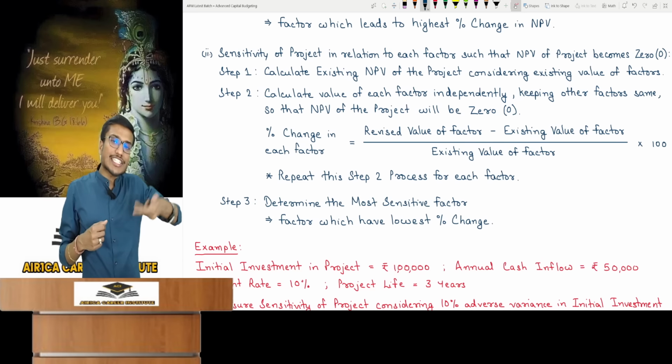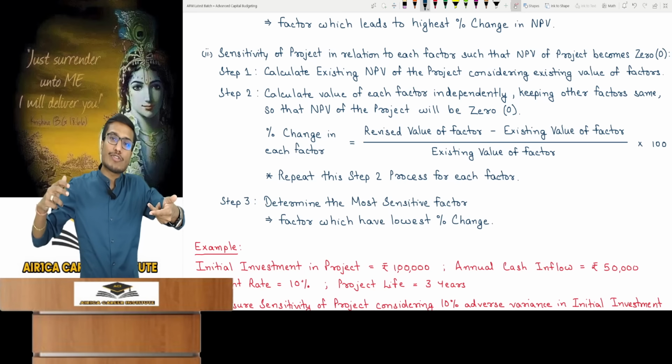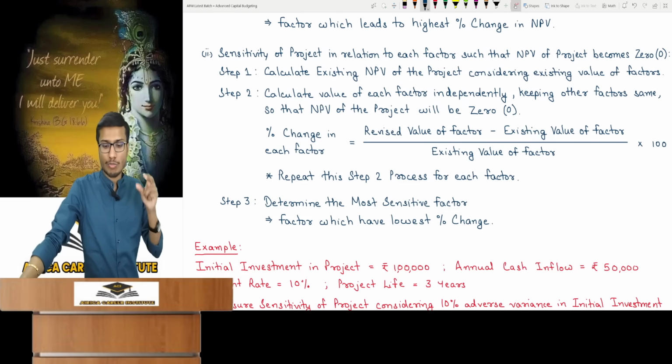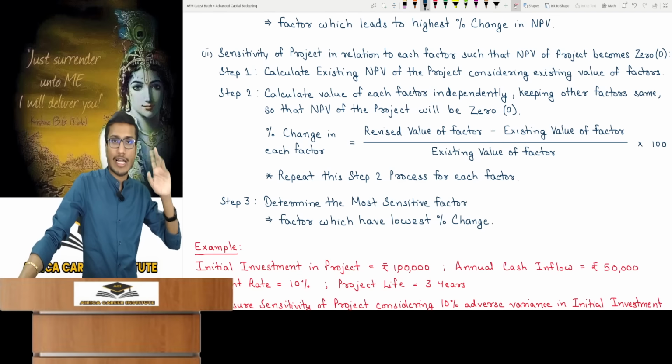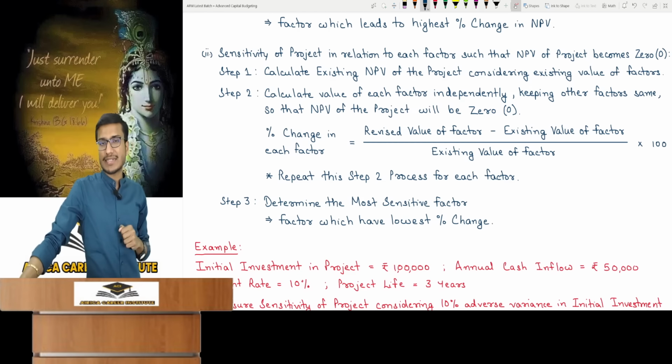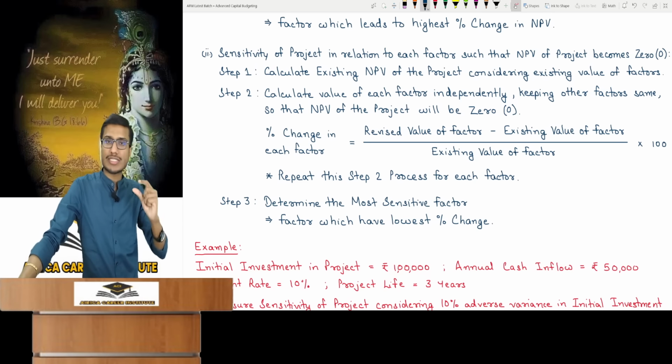Because just a 10% change makes the NPV 0. Annual cash flow needs a 15% change to make the project NPV 0. The most sensitive factor will have the lowest percentage change. Understand? Both methods yield the same result. Though the percentage changes differ, one focuses on NPV, the other on your factor's change. But the final answer, the most sensitive factor, will actually be the same from both methods.